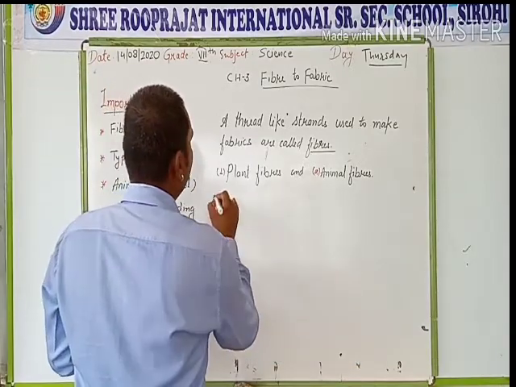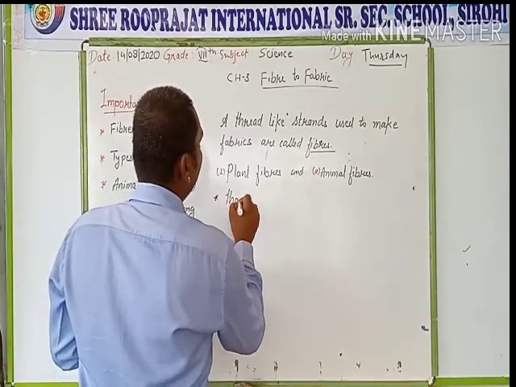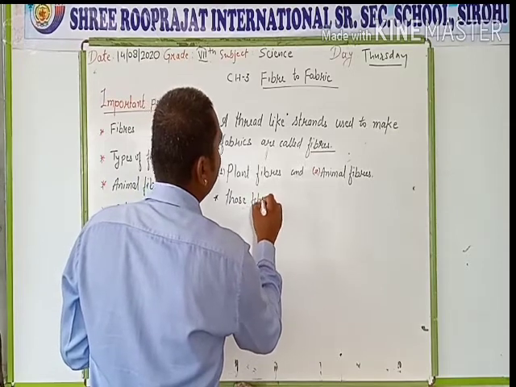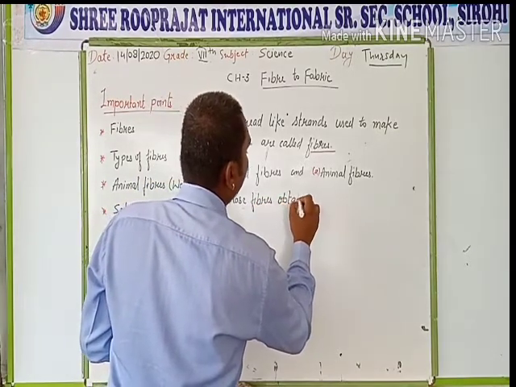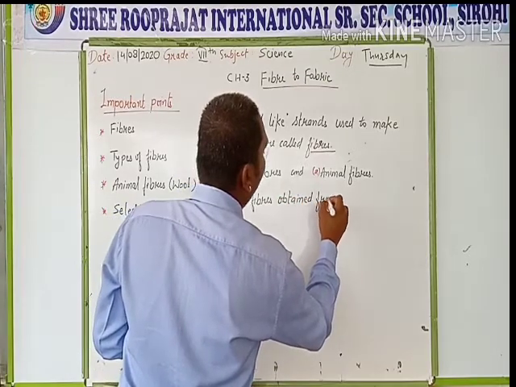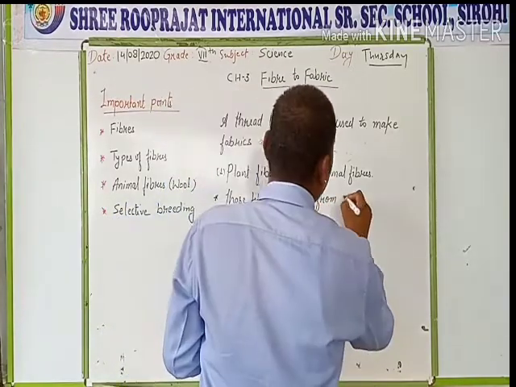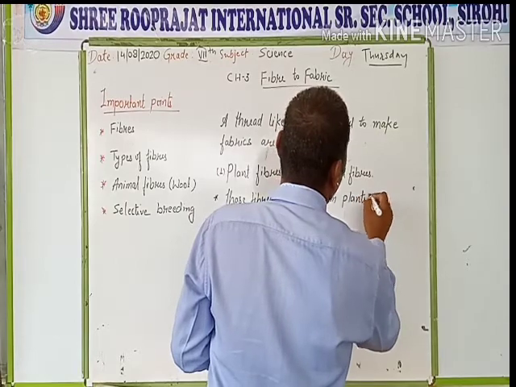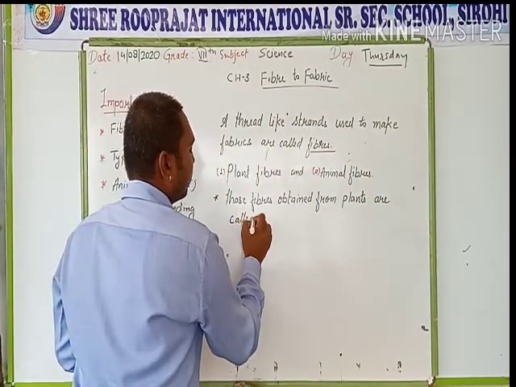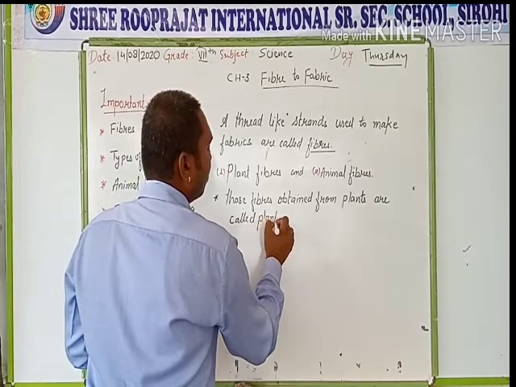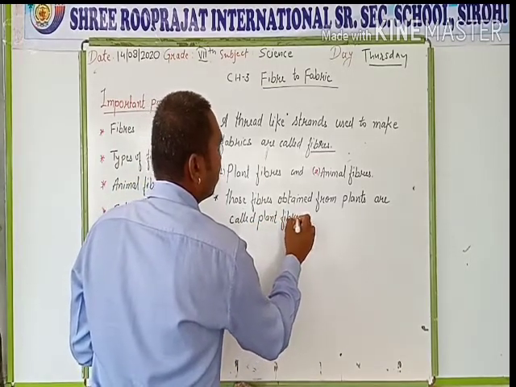So you can write: those fibers obtained from plants are called plant fibers.